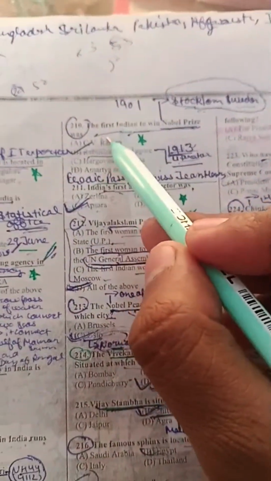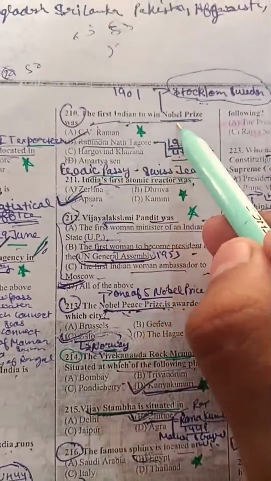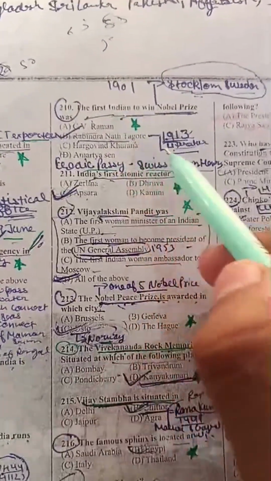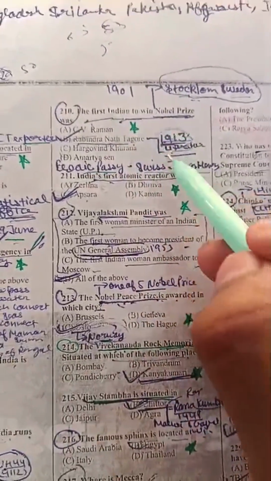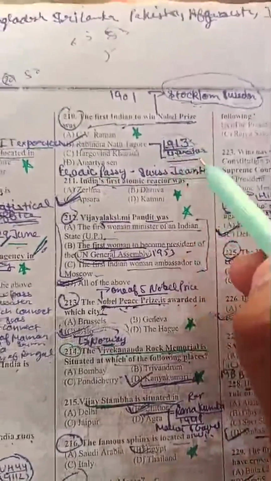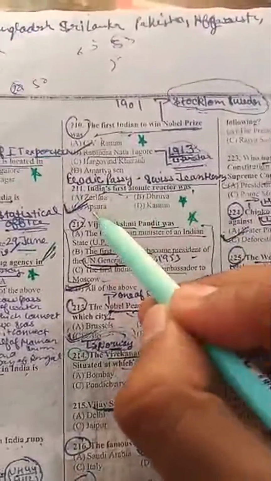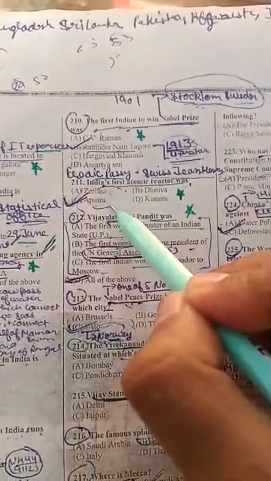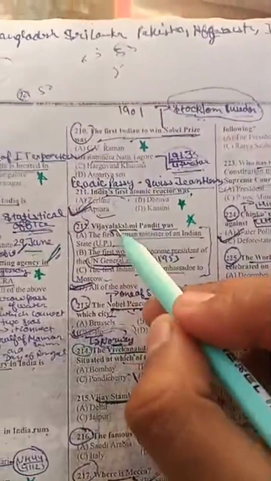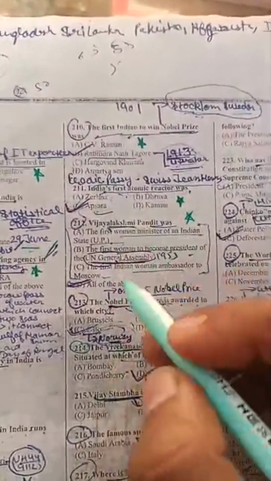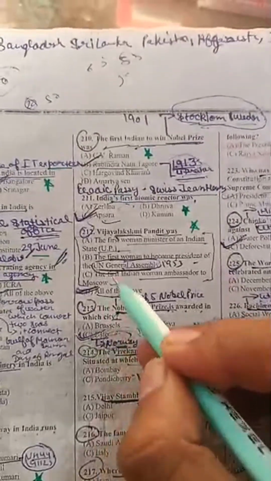Next question: the first Indian to win the Nobel Prize is Rabindranath Tagore. He won it in 1930 for literature, for the book Gitanjali. And the first atomic reactor was Apsara. Which was the first atomic reactor? The Apsara.